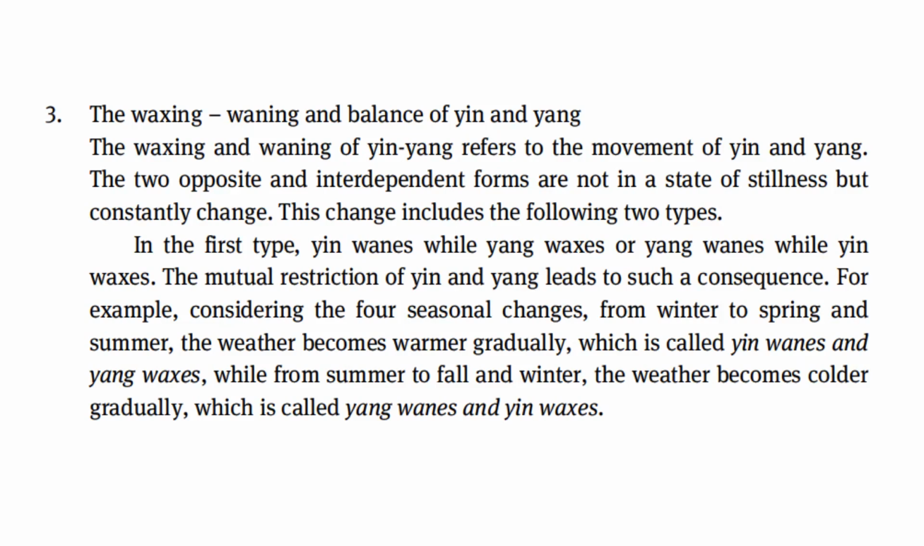For example, considering the four seasonal change, from winter to spring and summer, the weather becomes warmer gradually, which is called yin wanes and yang waxes. While from summer to fall and winter, the weather becomes cooler gradually, which is called yang wanes and yin waxes.